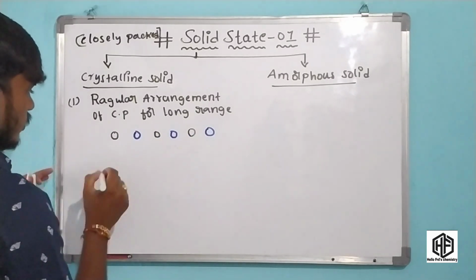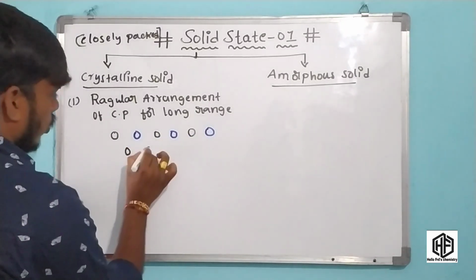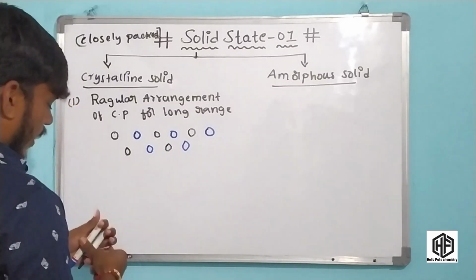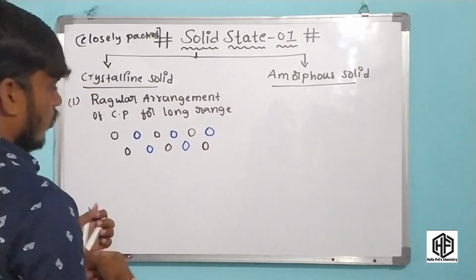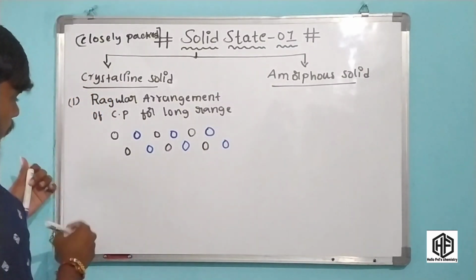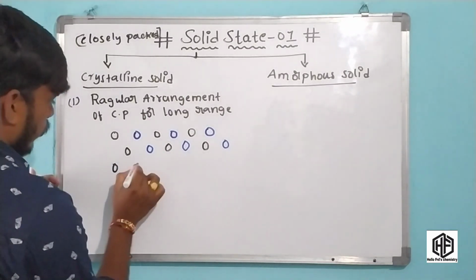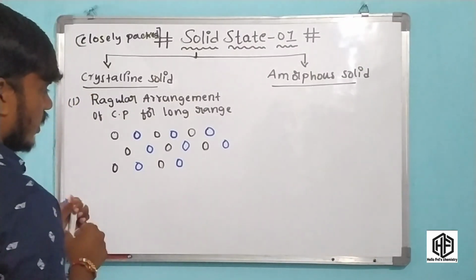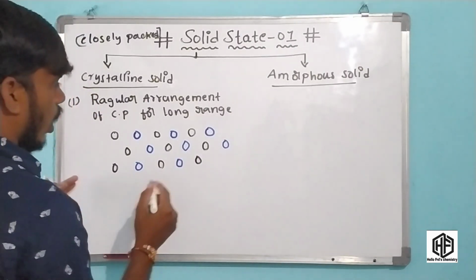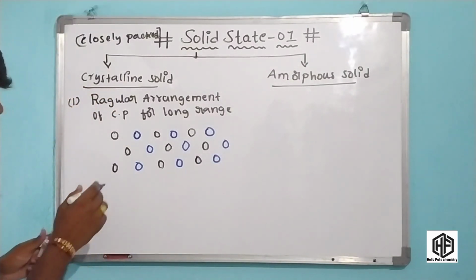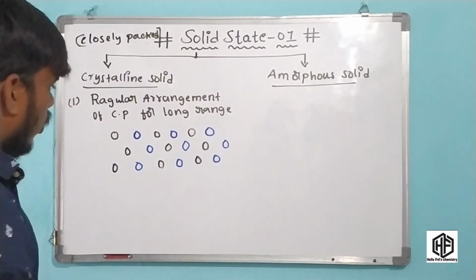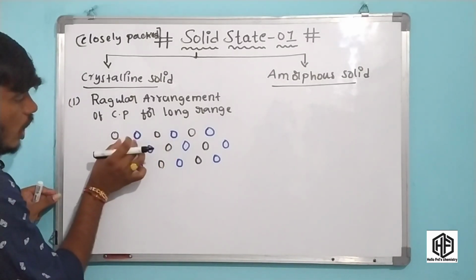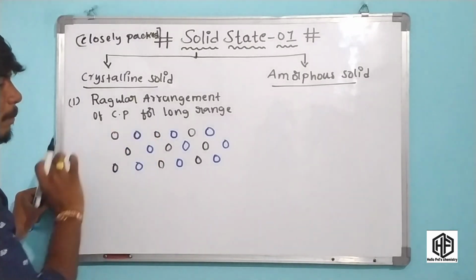Black and blue, black and blue, black and blue. These are the particles. It means there is a regular arrangement and long range of the molecules. These are crystalline solids: a regular, long-range arrangement of particles.